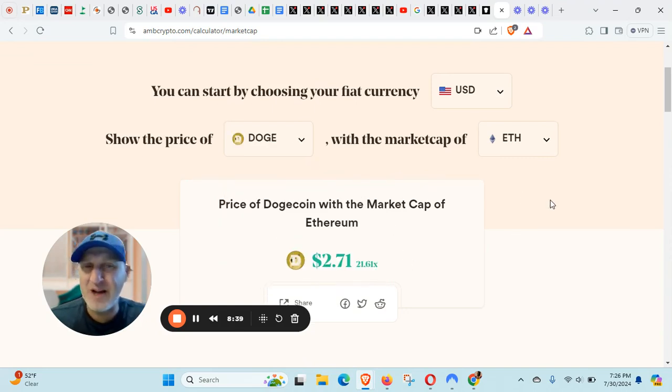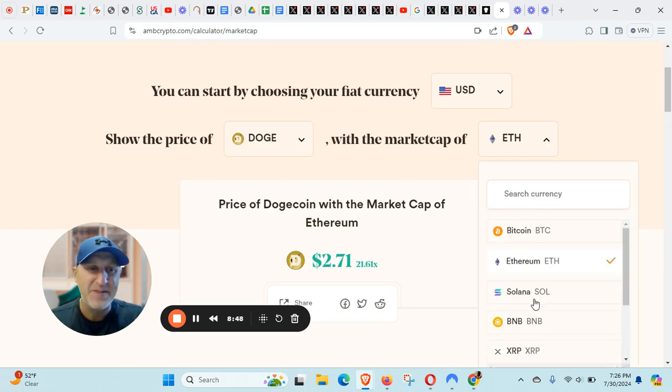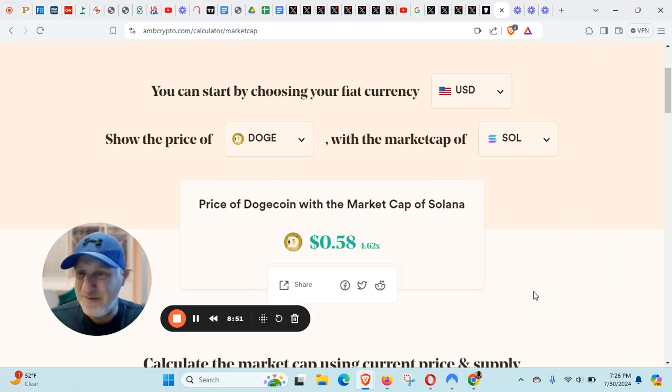Because if it had the same size market cap of ETH, it'd be worth $2.71. Eek. And if it had the same as Solana, it'd be 58 cents. Where Solana is $180. So you can see that these coins don't measure up from a tokenomics perspective compared to some of the others. As we look at Doge, we looked at Bitcoin, Ethereum, Solana. We found a couple. Are there some others out there?